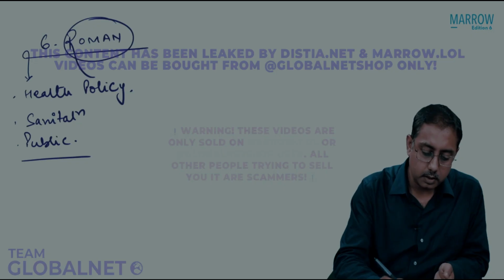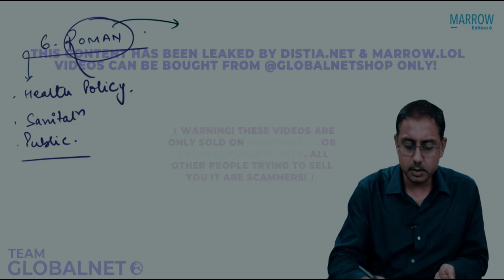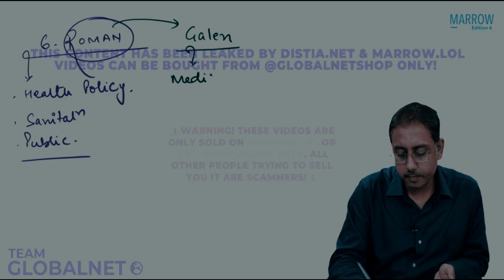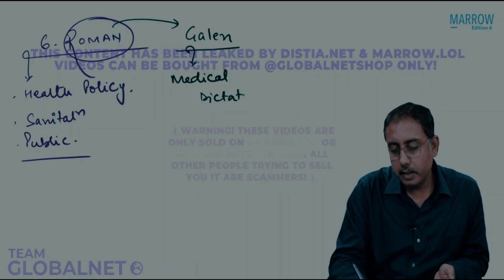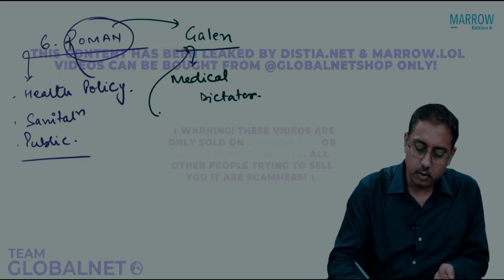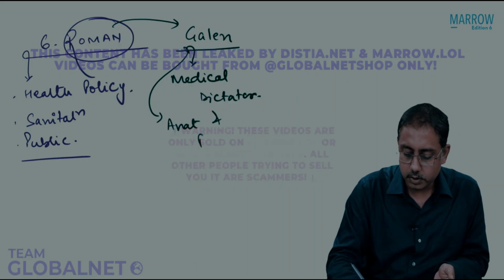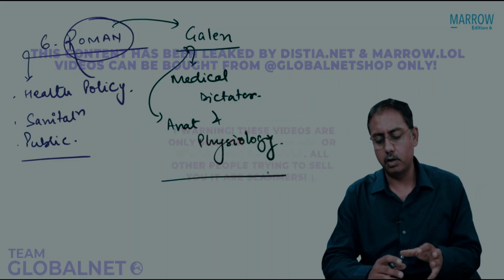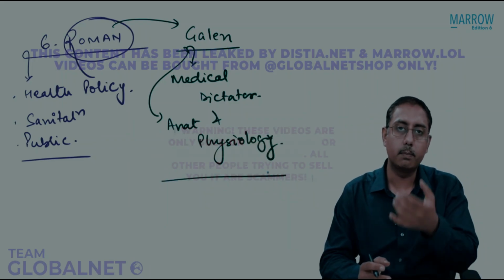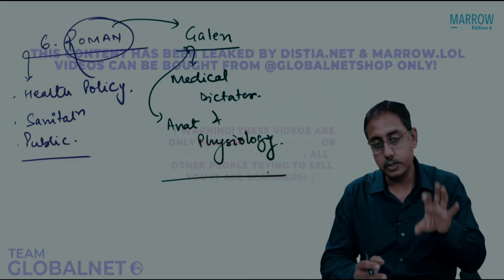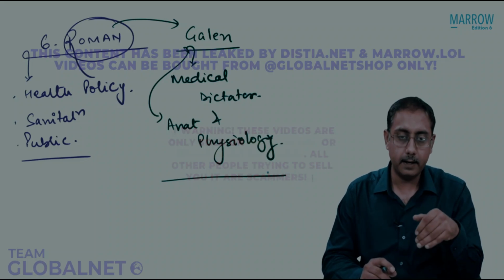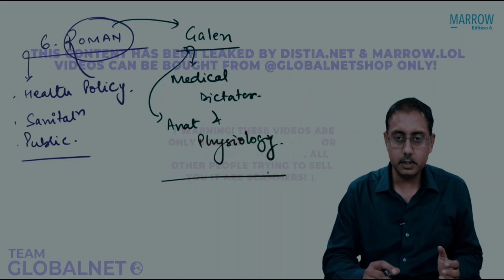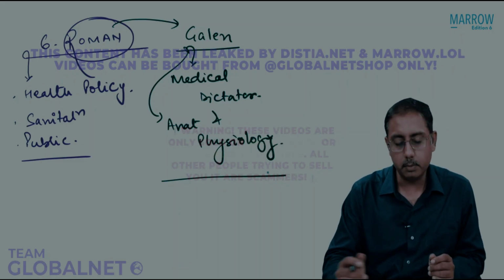Under the Roman medical culture, you need to remember one person, that is Galen. Galen was known as a medical dictator. He gave us a lot of work on anatomy and physiology. Although Galen's work was later proved to be incorrect or partially incorrect, during those times he was known as the medical dictator. That means whatever he said should happen, and he gave us the understanding about anatomy and physiology of the human body.